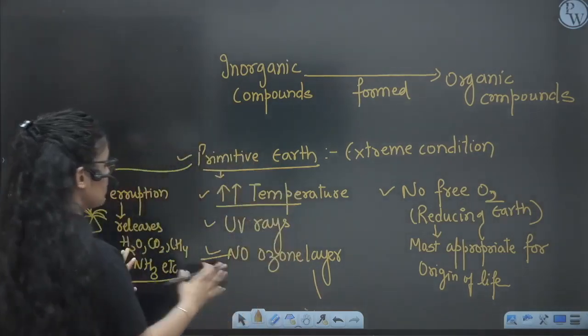So these conditions seen on the primitive Earth were so favorable for the origin of life.